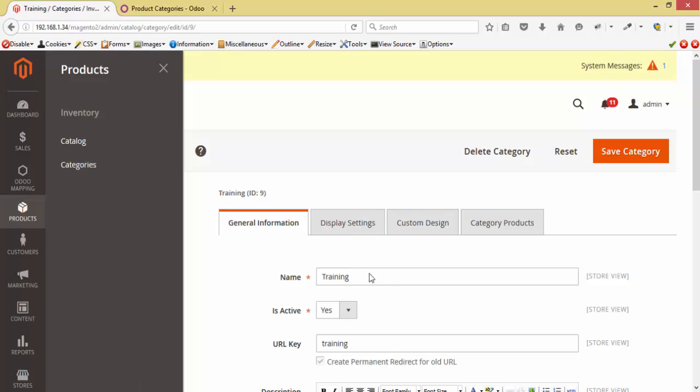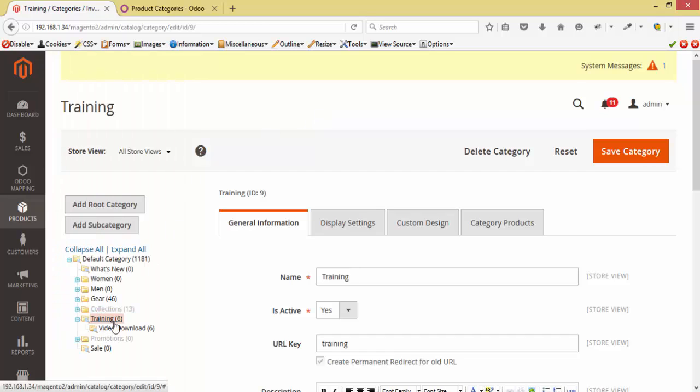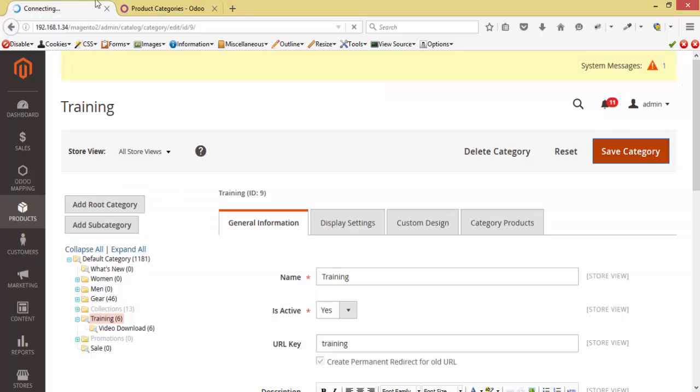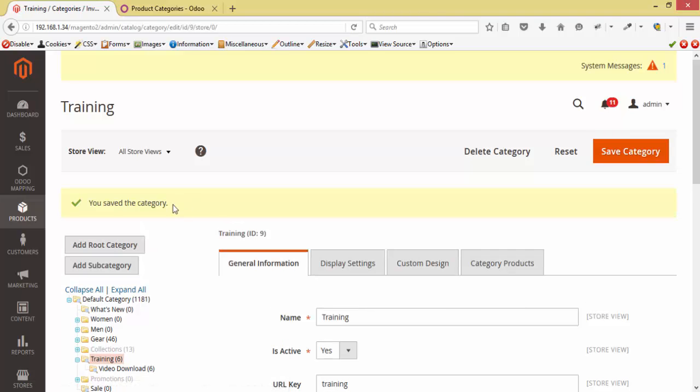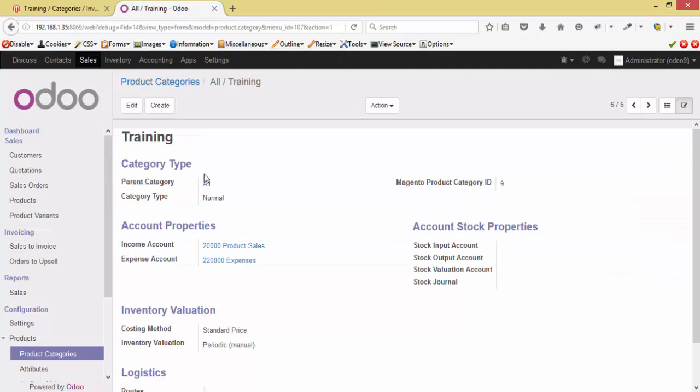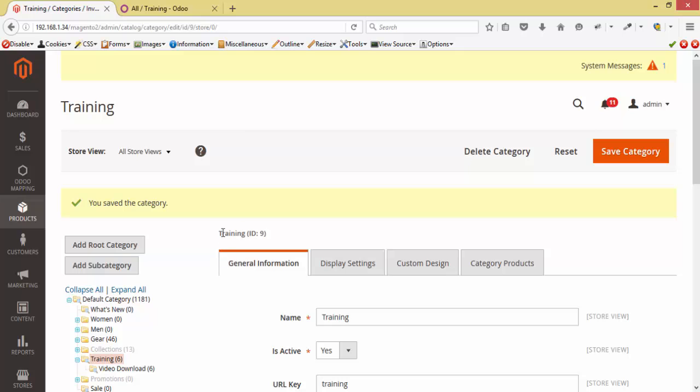Let's check for the category integration first. In products categories, I have selected one category, its name is training. Now I'm gonna save this category. Currently we are having 5 categories at Odoo side. Okay, the category has been saved successfully. Now let's check at Odoo side. Training, a new category has been created. Let's check in detail. It is having Magento product category ID 9, that is Magento's category ID for the reference.